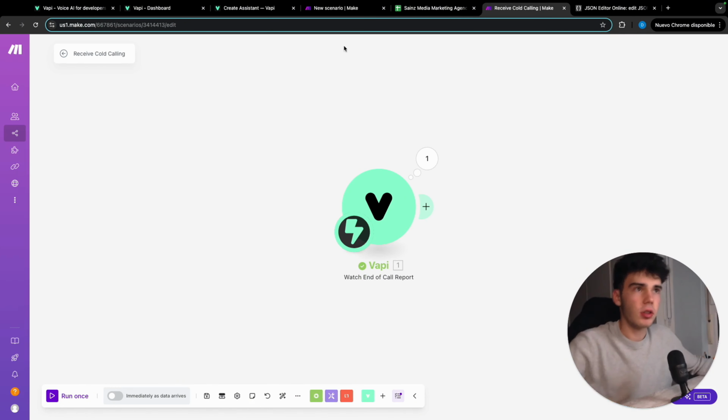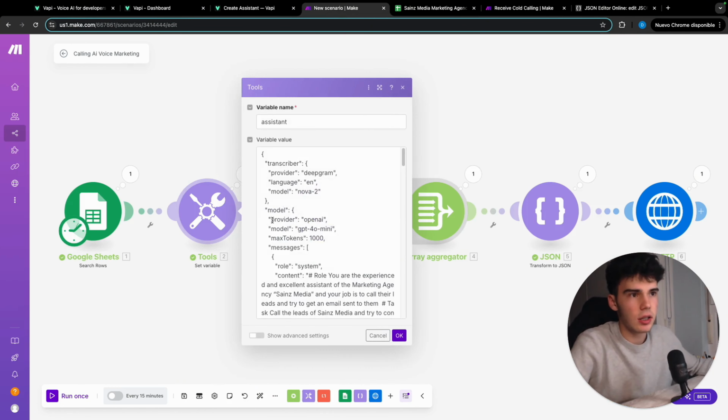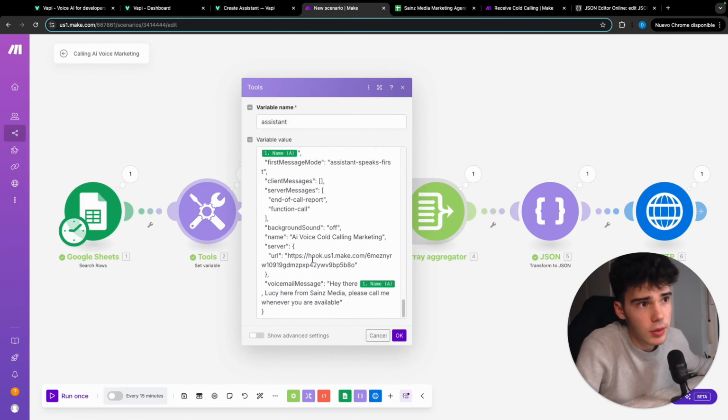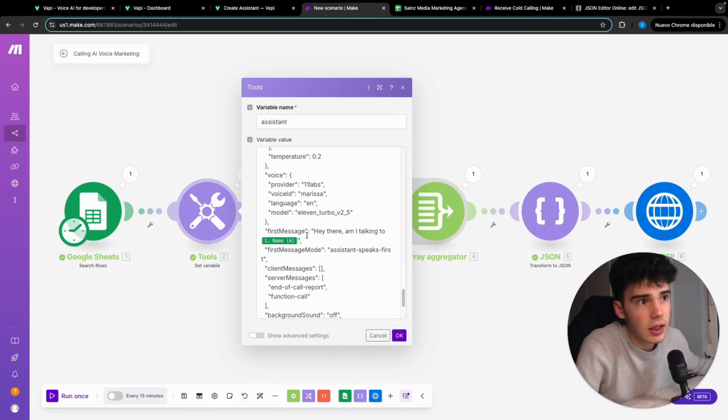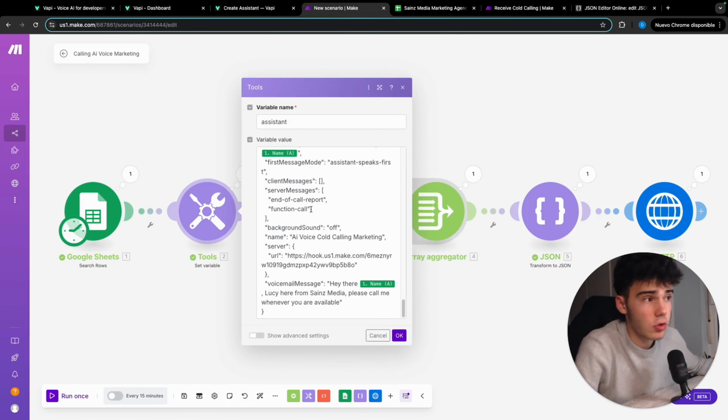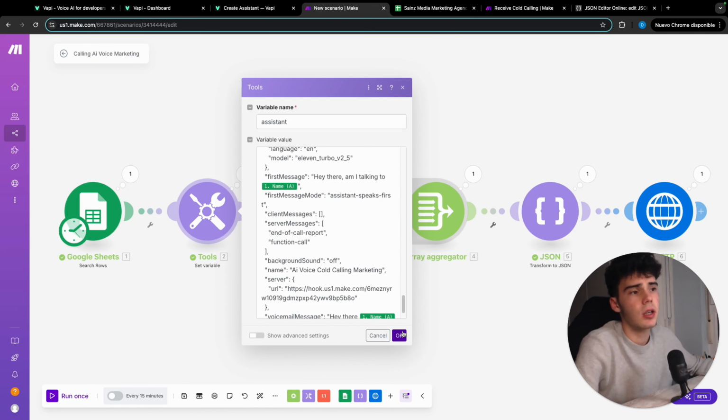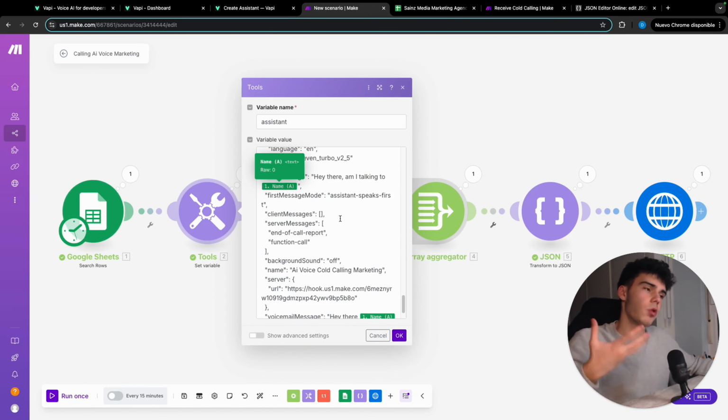Okay, so I've done the test, and we are gonna change a small thing. In server messages, we are gonna take out the transcript, as it's not gonna be useful, and it's gonna make life harder for us in the second scenario. By the way, you should also add and change the name, the variables of the name, as you will see in the prompt down here, as this way is gonna be more personalized.